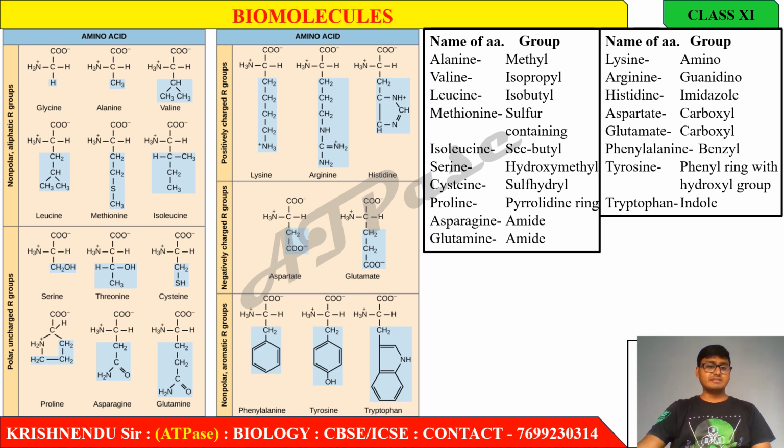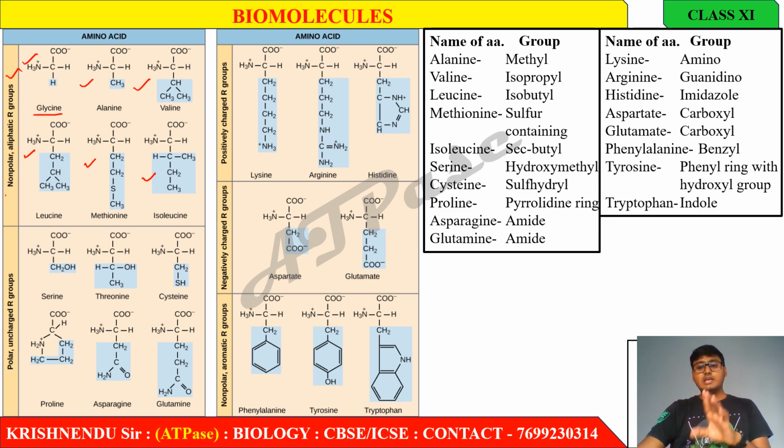This is glycine. Look, this is glycine. This is alanine. This is valine. This is leucine. This is methionine. This is isoleucine. These are non-polar aliphatic R groups. Non-polar plus aliphatic. Aliphatic means they are linear. The R group has a linear structure, not a circular or ring structure.